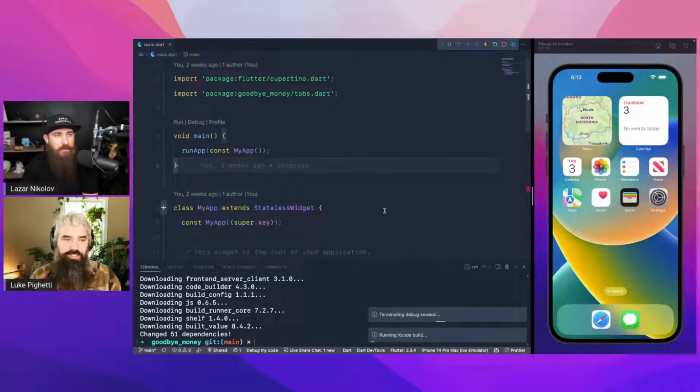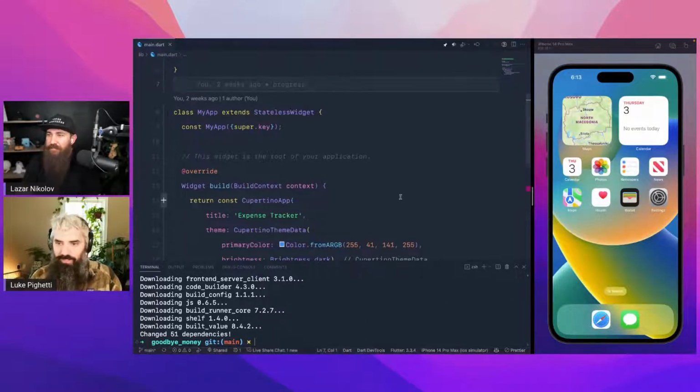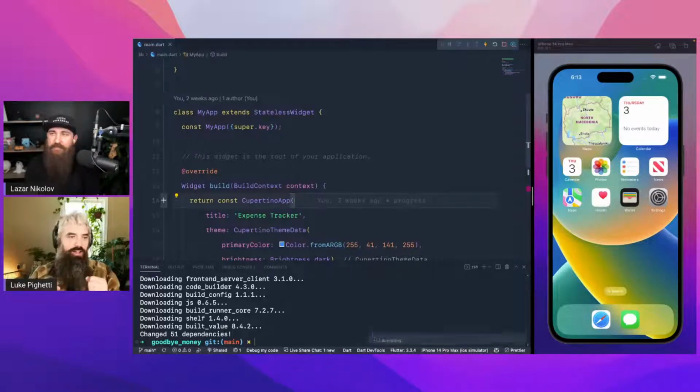It didn't work, or it didn't exist? It didn't exist. I tried doing some black magic, but nothing. So I just went with the old one. Yeah, that's my big complaint about Cupertino in Flutter, is that they have to be really on top of it to make sure that everything is up to date.